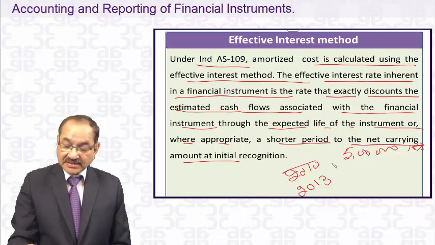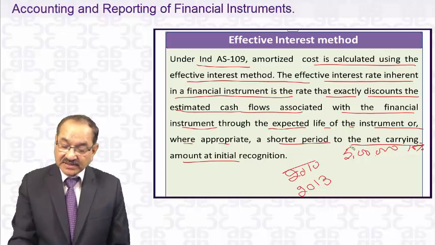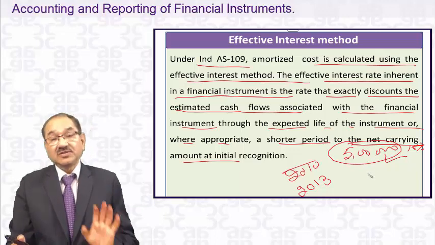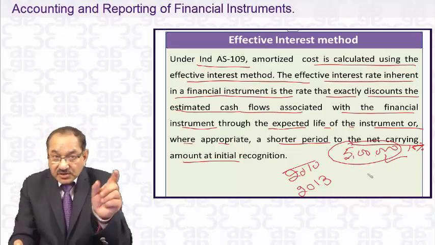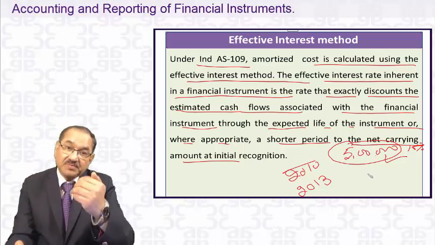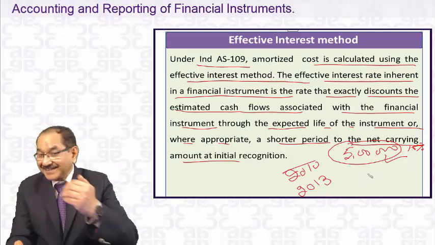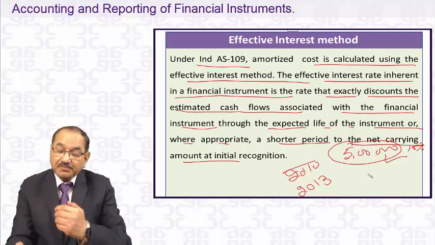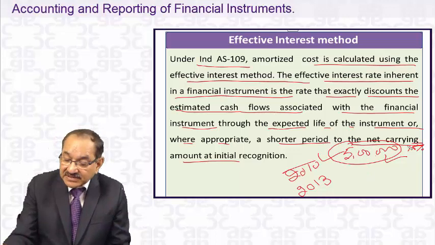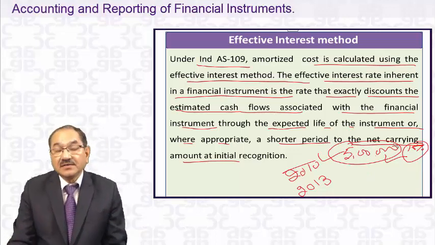So whatever amount you are giving, what will be the future cash inflow? The first cash outflow is 5 lakhs. Inflow will be 5 lakhs plus interest of 10% on the outstanding amount. If you discount those cash inflows, whether of principal or interest, at the 10%, then the present value comes to 5 lakhs only. That means the 10% is the effective interest rate.